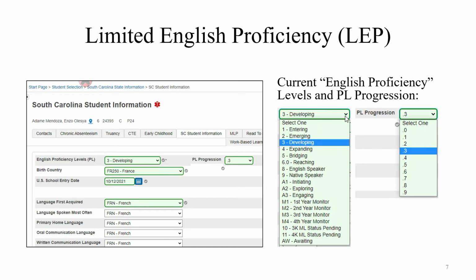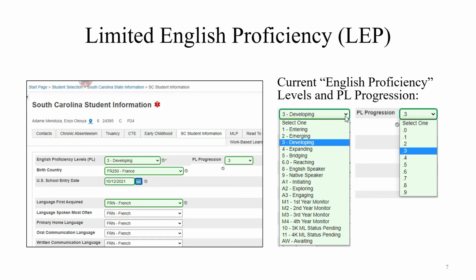The English proficiency level, PL field, located on the South Carolina Student Information page, displays the selection in drop-down format. See the labels English Proficiency Levels, PL, and PL Progression. From the English PL field, you can select the most accurate value for your student: 1 through 5, 6.0, 8, 9, A1 through A3, M1 through M4, 10, 11, or AW. When you select certain values for a student, this will trigger add-on weightings funding, and the LEP indicator on the add-on weighting page will display yes for current status.